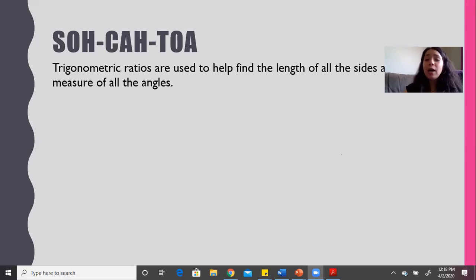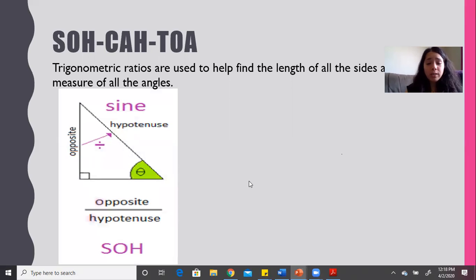All right, so SOHCAHTOA. Trigonometric ratios are used to help find the length of the sides and the measure of angles. That's what we use SOHCAHTOA for. So sine: in order to find the sine of an angle, we take the opposite side and the hypotenuse. So it becomes SOH. S stands for sine, O stands for opposite, H stands for hypotenuse.